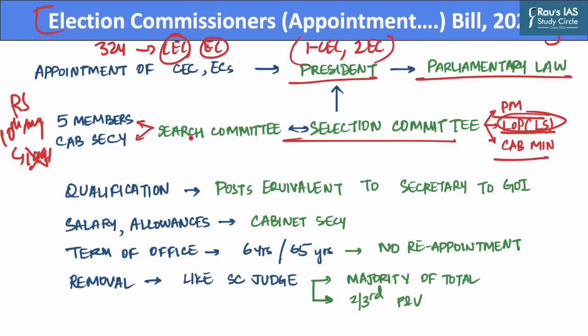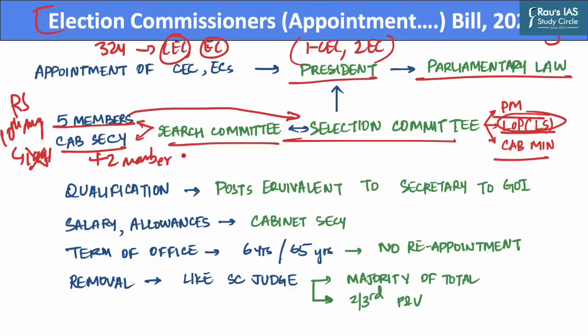Further, this bill also provides for a search committee. And this search committee will prepare a panel of 5 persons for consideration by the selection committee. Further, this search committee will be headed by the Union Cabinet Secretary. Further, it will also have 2 members who cannot be below the rank of Secretary to the Government of India and having knowledge and experience in matters related to election. However, the selection committee may also consider candidates who have not been included in the panel prepared by this particular search committee.